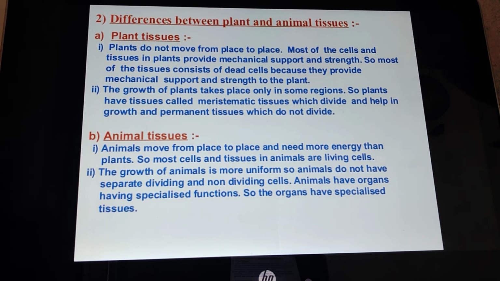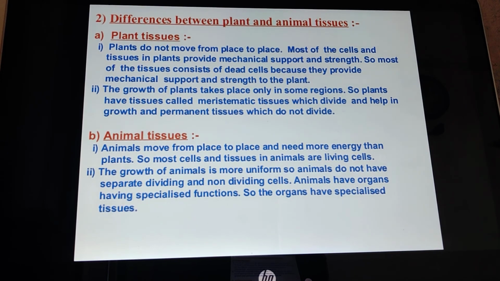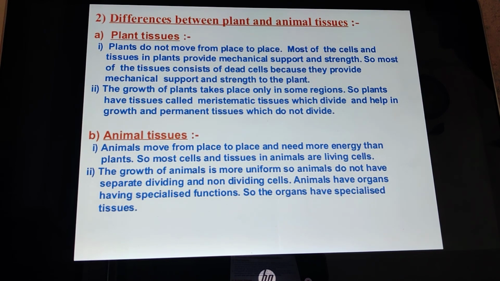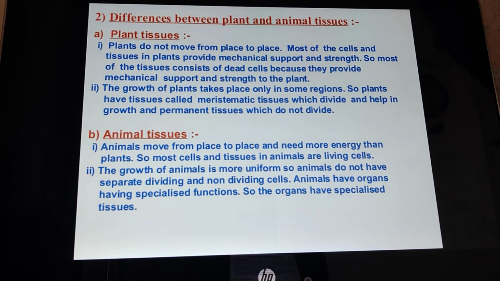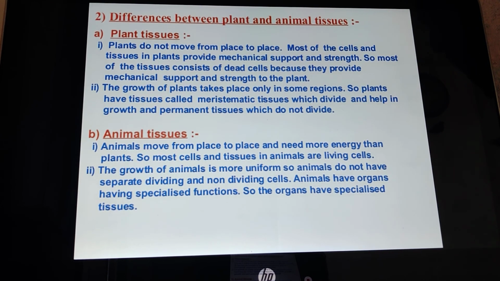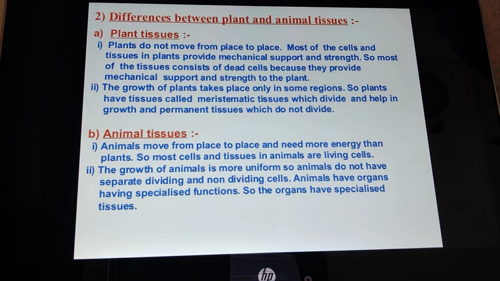Then we also saw that plant tissues are different from animal tissues. How are they different? First, plants do not move from one place to another, and most of the tissues give strength and support to the plant. That is why in plant tissues, most of the cells are dead as well as living cells. Whereas animals move from one place to another, so their tissues are living tissues.